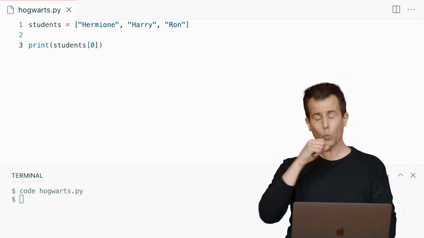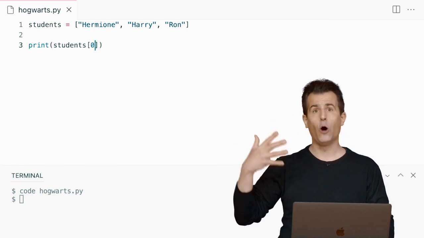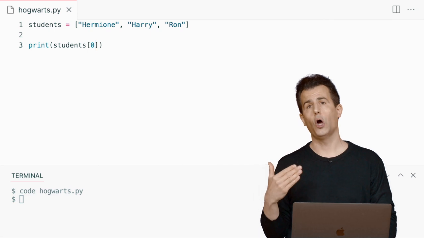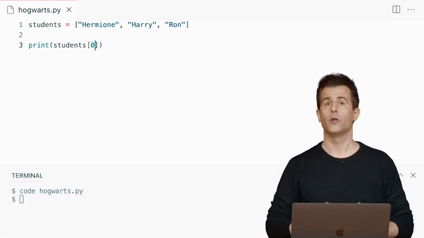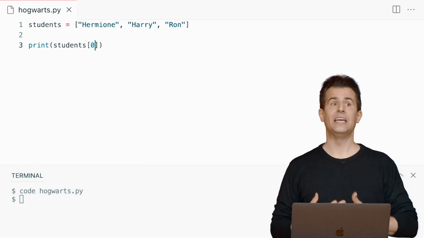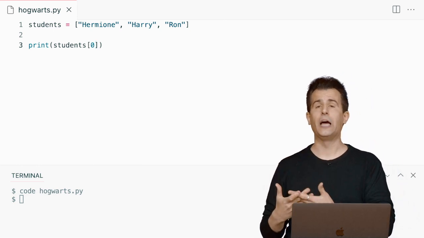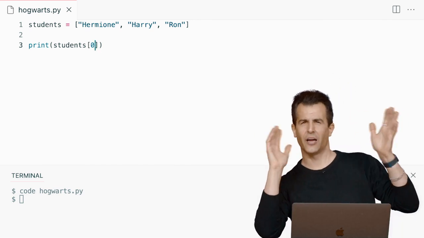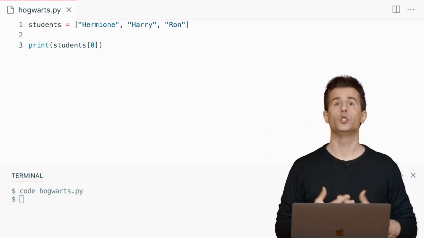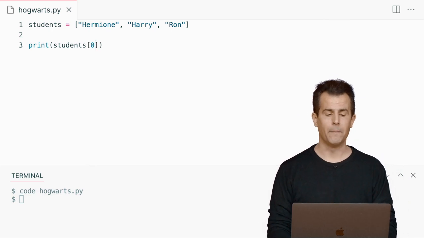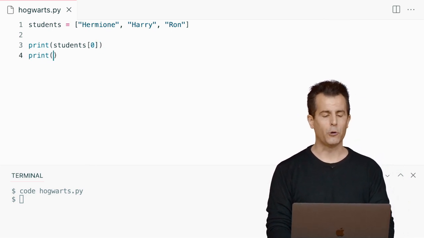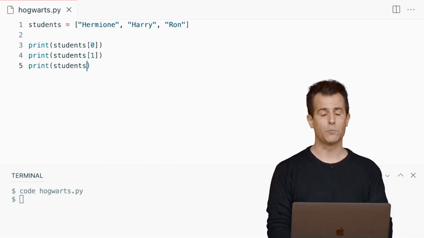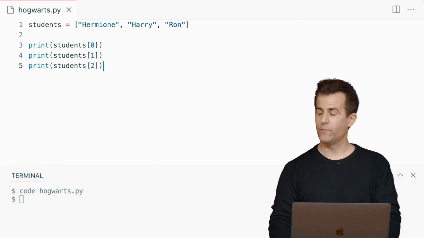And here's where we see that it is useful to think and count in terms of 0 on up instead of 1 on up. These lists in Python are, shall we say, 0 indexed. The first item in a list is at location 0. The second item in a Python list is at location 1, and the third is at location 2. So you're always kind of off by 1 mentally, but you get used to it if you've never programmed before over time. So let me print out all 3 students. So let me print out students bracket 0, then students bracket 1. Then lastly, let me print students bracket 2, and this is my third and final line.